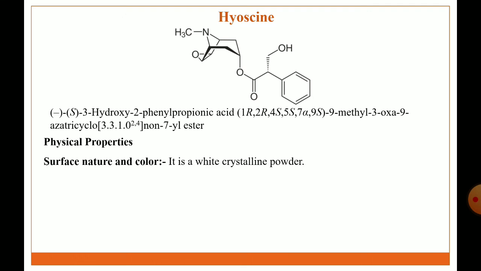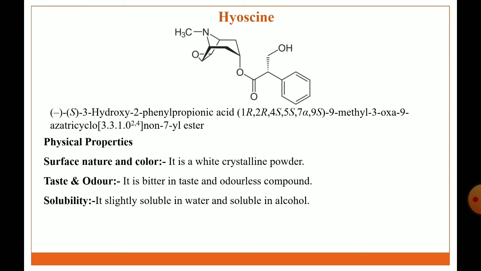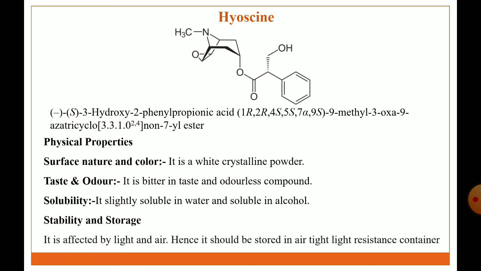Physical properties, nature and color: it is a white crystalline powder. Taste and odor: it is bitter in taste and odorless. Solubility: it is slightly soluble in water and soluble in alcohol. Storage and stability: it is affected by light and air, hence it should be stored in an airtight, light resistant container.